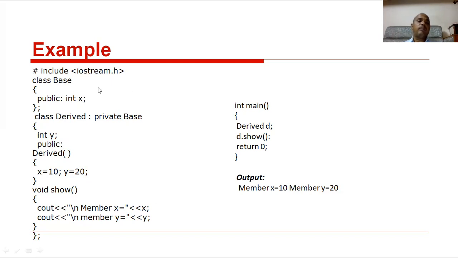Clear? This is the private visibility. The base class is privately inherited in the derived class. The base class public and protected members are acting as private in the derived class. The base class private members will not be accepted in the derived class. Clear? Remember, all of you.